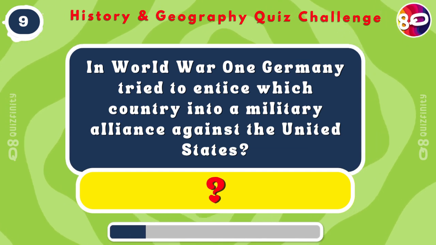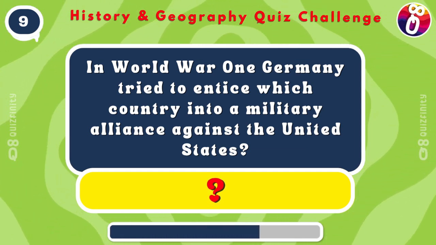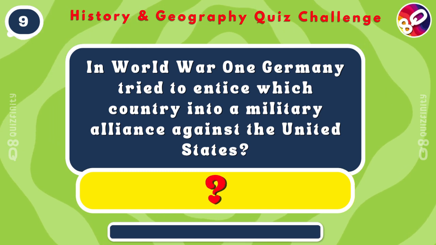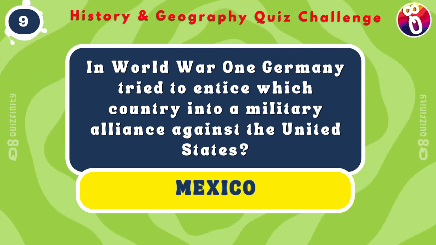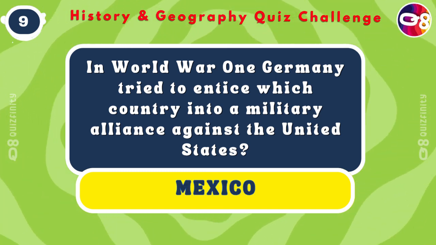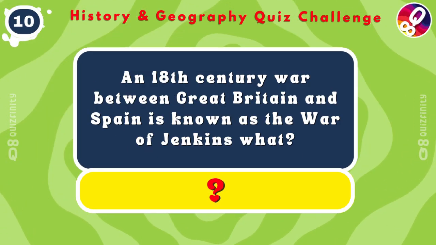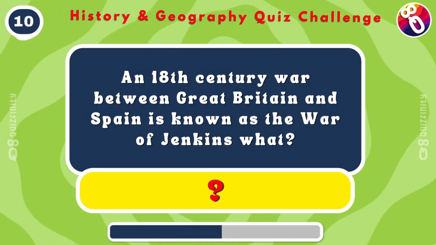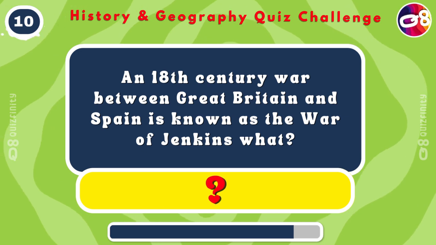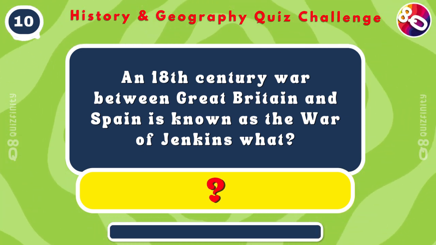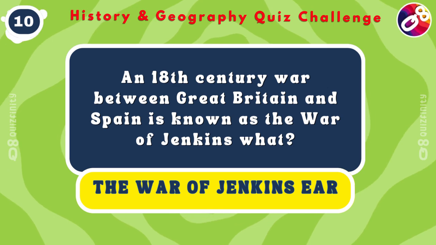In World War I, Germany tried to entice which country into a military alliance against the United States? Mexico. Mexico said no, smart move. An 18th century war between Great Britain and Spain is known as the War of Jenkins. What? The War of Jenkins' Ear.